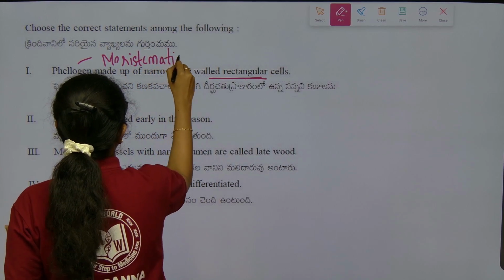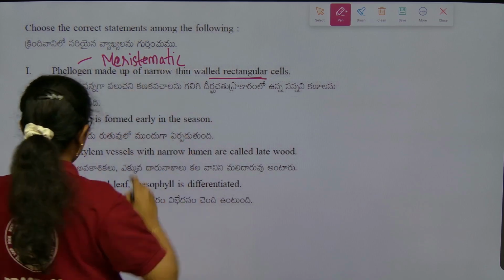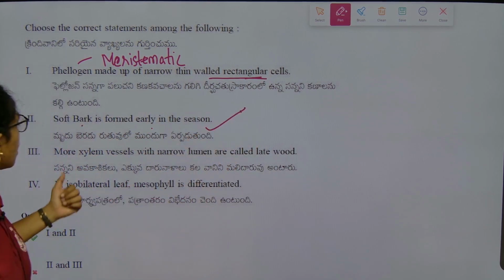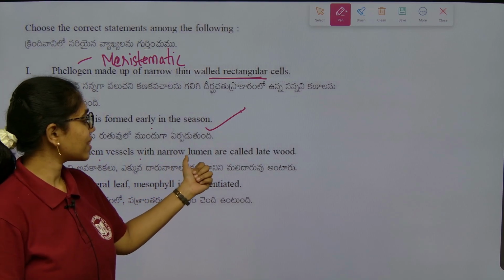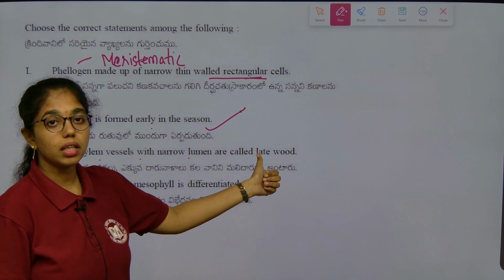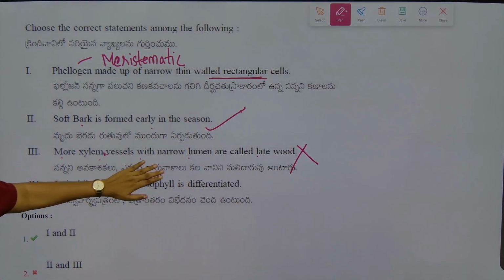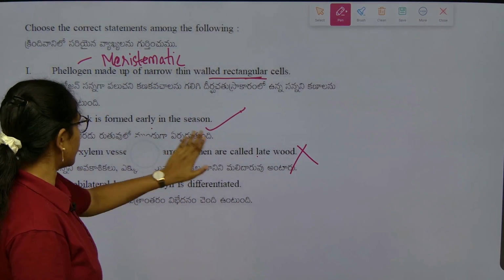Meristematic activity. Second, soft bark is formed in the early season, true again. More xylem vessels with narrow lumen are seen in the late wood, wrong. This is seen in the early wood. More xylem vessels are seen where? In the early wood. Okay.